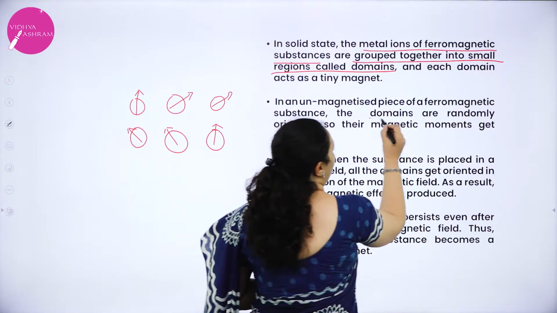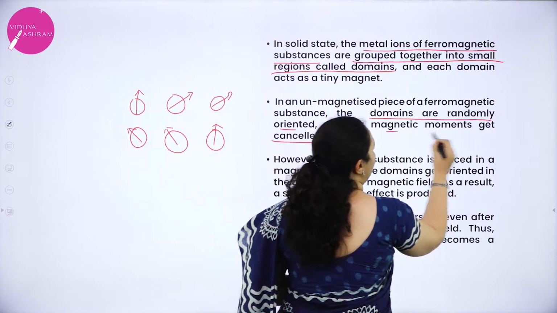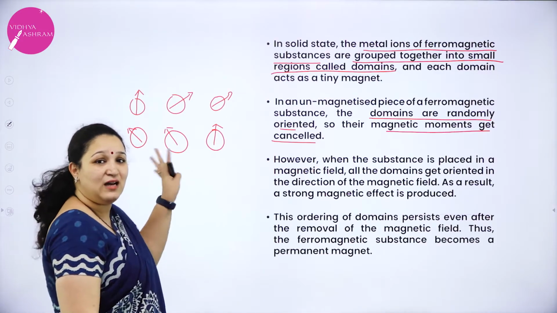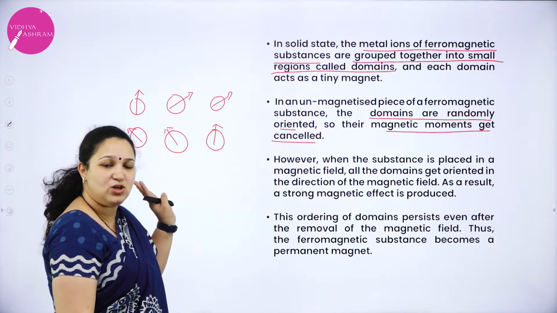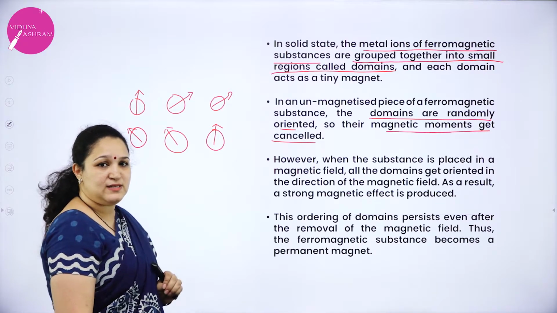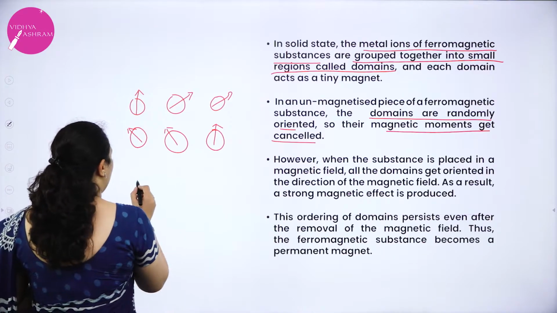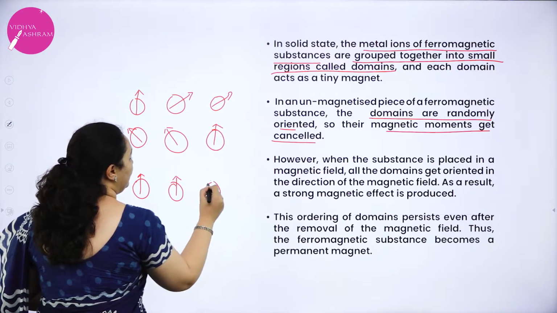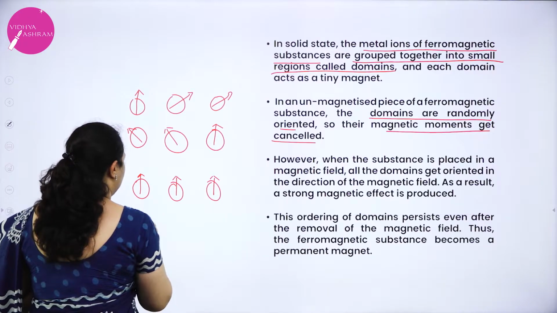So the magnetic moments are cancelled when the substance is unmagnetized, or in the absence of a magnetic field. But when a magnetic field is applied, all the domains get oriented in one direction.